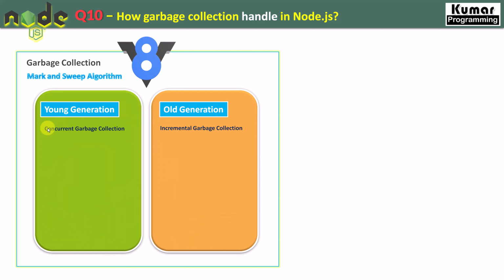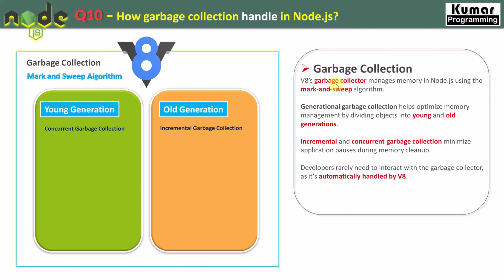So in young generation, there is a concurrent garbage collection running, and in old generation, there is an incremental garbage collection running, right? So if the object is new, that is going to be considered inside young generation. If that object is going to be old, it's moved to the old generation by using mark and sweep algorithm, right? So now garbage collection manages memory in Node.js using mark and sweep algorithm, right? And generational garbage collection helps optimize memory management by dividing objects into young and old generations.